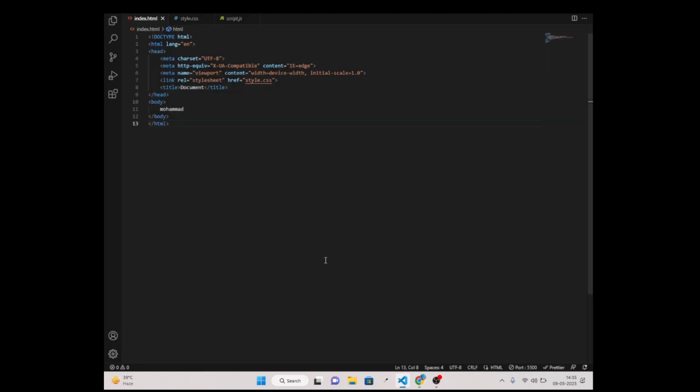And now if I try to change my code and save it, I will show you that live preview is also working perfectly. Okay, so this is the solution of this error.